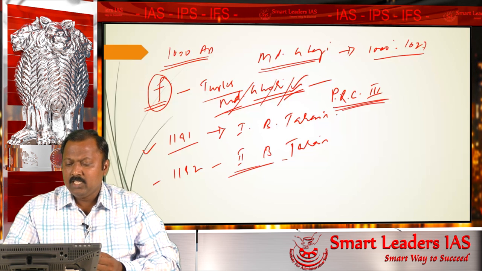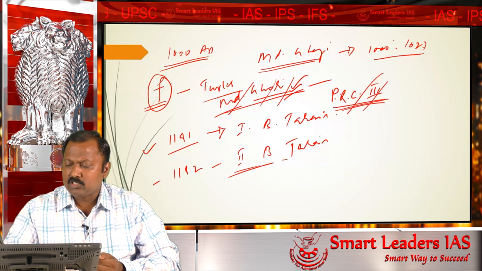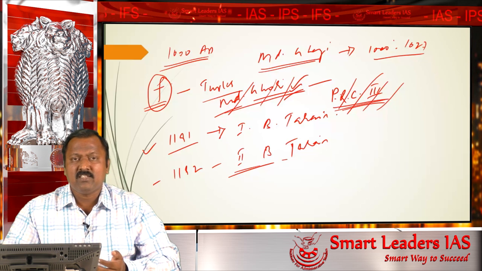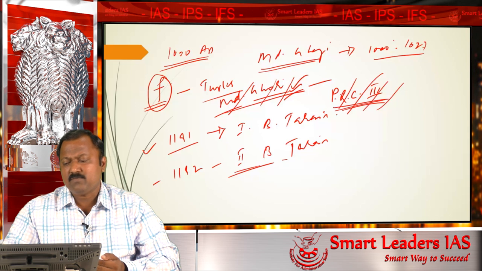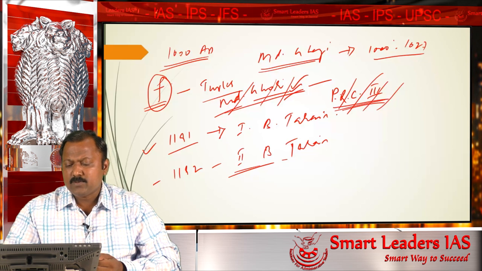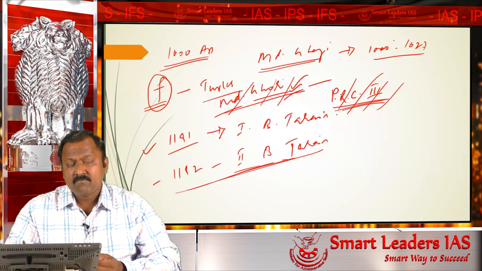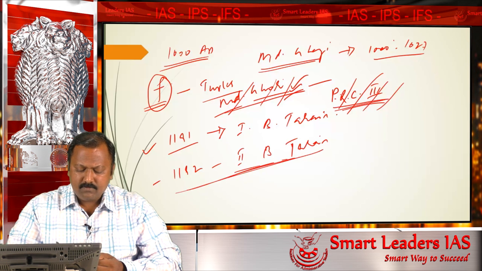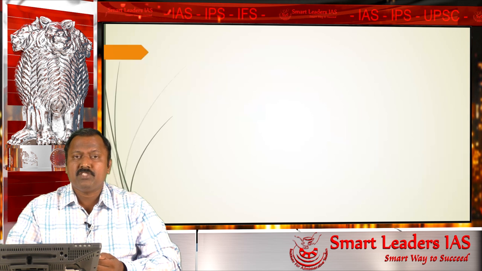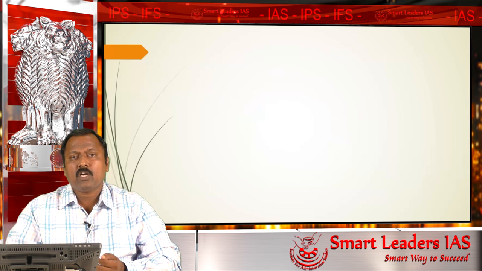In this battle, Muhammad Ghori defeats Prithviraj Chauhan III, and as per one account, he is taken as a prisoner and killed. In another account, it is said that he was killed in the battlefield. Whatever it may be, Muhammad Ghori defeats Prithviraj Chauhan III in the second Battle of Tarain. After this defeat, the whole of northern India was left to be conquered and occupied by Ghori.